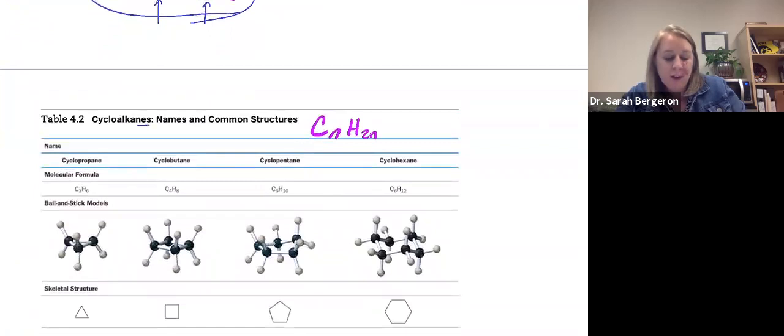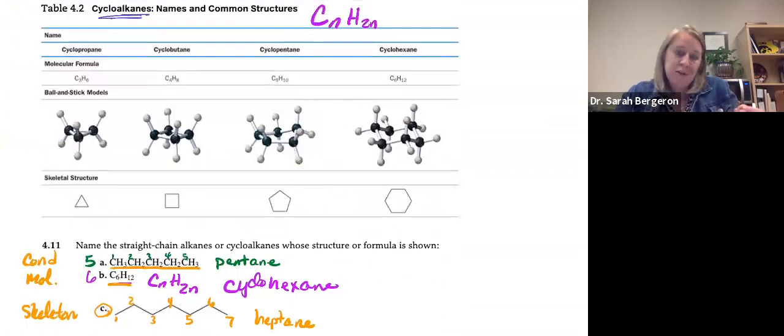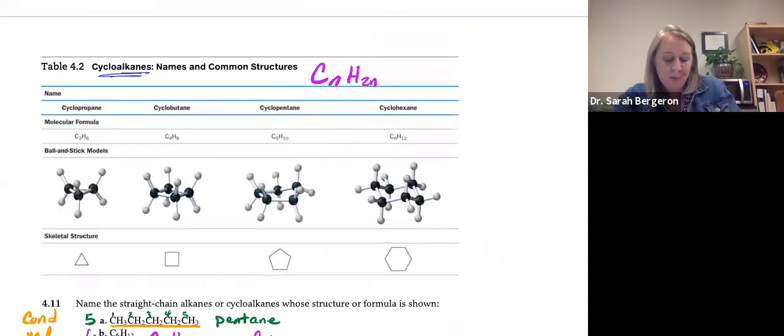The other kind of alkanes are cycloalkanes. They're similar in that they are all single bonds and all carbon and hydrogen, but they have rings. It almost looks like triangles and hexagons and all those kinds of things. These have a particular formula as well. If you count up the number of carbons, you know how many hydrogens, because you multiply that number of carbons by 2. So you can just look at a formula and know what it is.